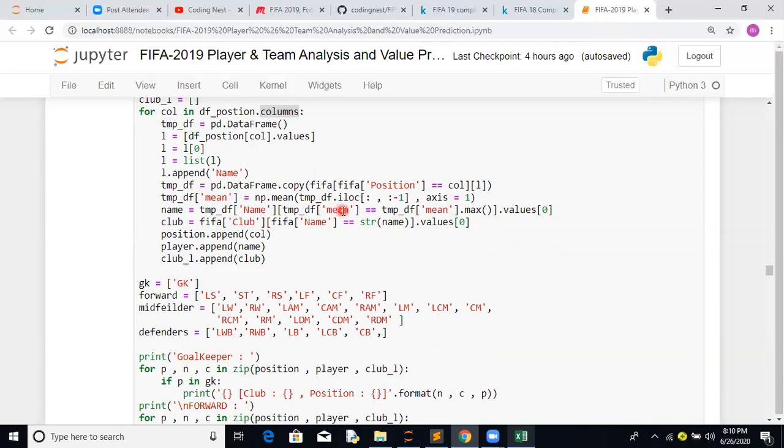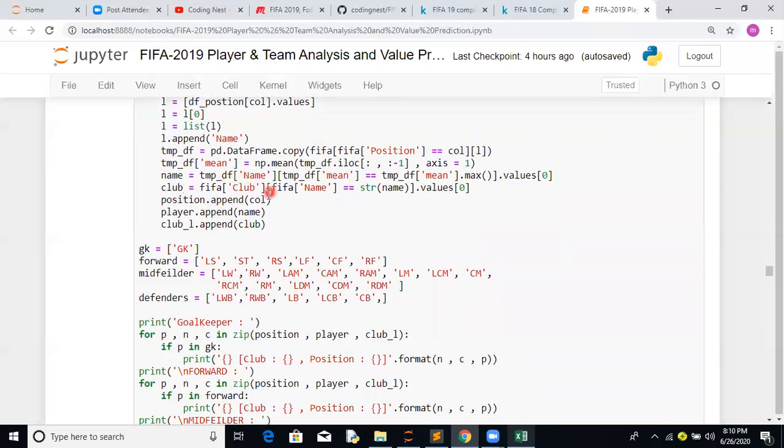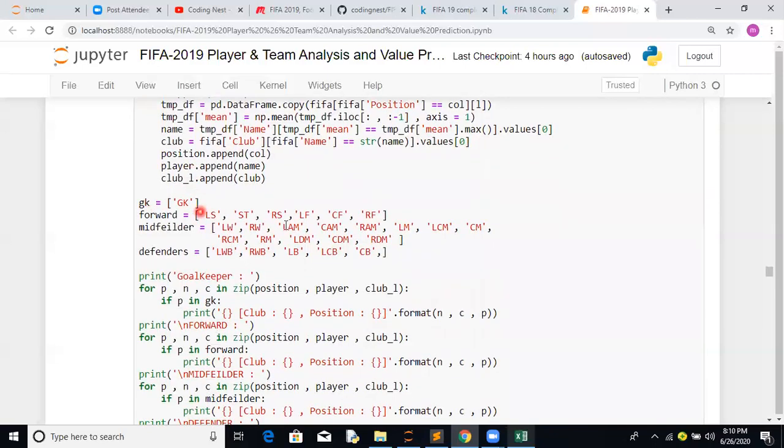Now we find the mean and the max values. Whenever the max value of the mean matches, we note down the name and the club, and for each position we append the position, player, and club for each player. So this is how we have written a simple function. But let's see how to make a call for it.